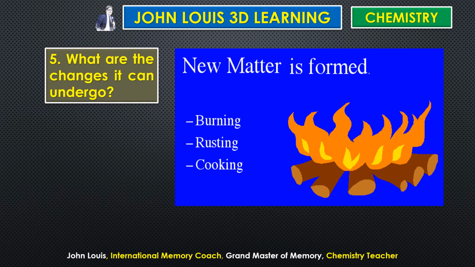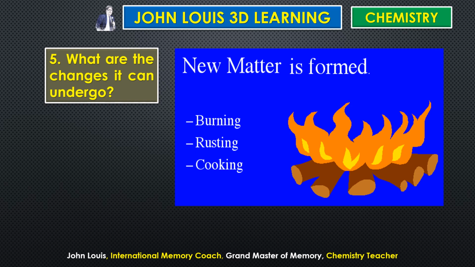The soft egg becomes hard. Same process, but its character changes. So burning, rusting, cooking, all these types of processes will change one compound into another compound, or one or more elements combining together to form several different compounds. Like this, lots of chemical changes will take place. Understand? Cooking, rusting, burning, all these things are chemical changes, and a new substance will form.